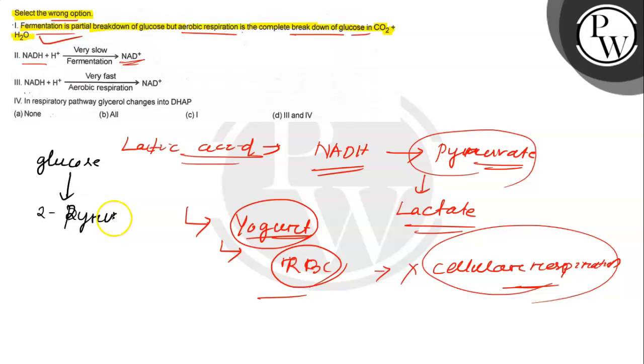The glucose is broken down, forming the pyruvate, and NAD plus is reduced to form NADH.